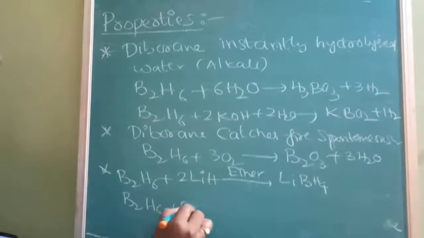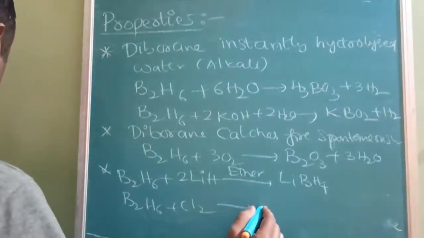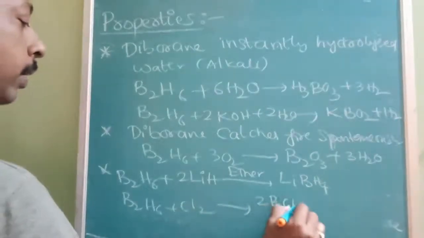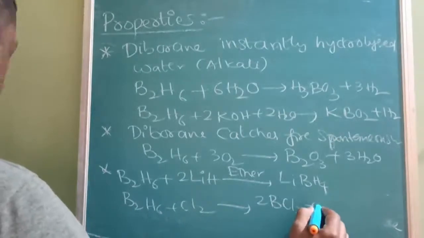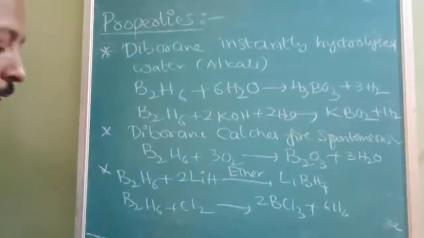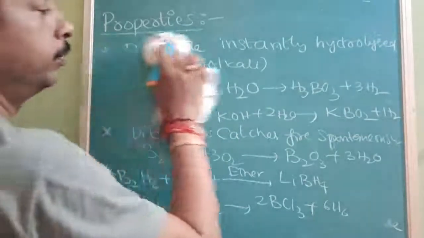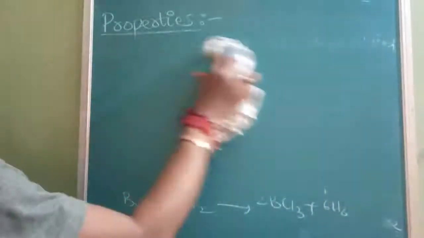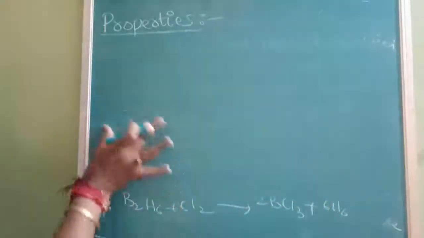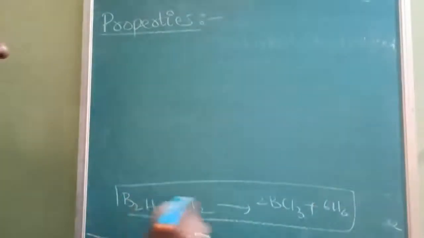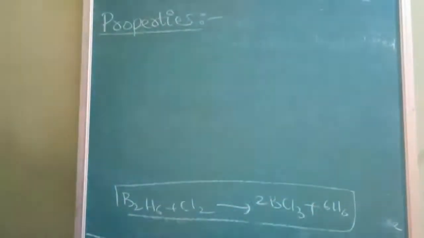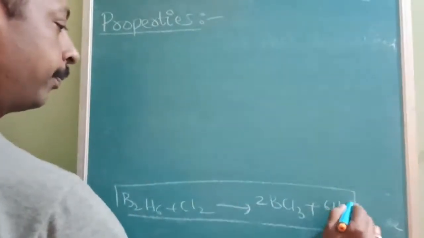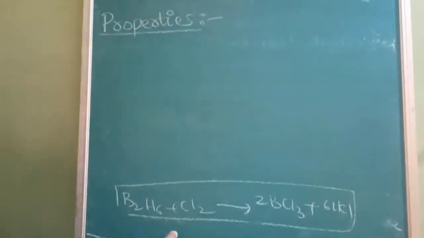Next, B2H6 when treated with Cl2. All these reactions are very simple, but the reaction with ammonia, which I am going to tell you, is very important. 2BCl3 plus 6HCl. If nothing is given, then BCl3 is produced, but here dry Cl2 is given. This reaction is also important, and reaction with ammonia is very important, because it is given in NCERT, and sometimes it is asked also. So 2BCl3 plus 6HCl.